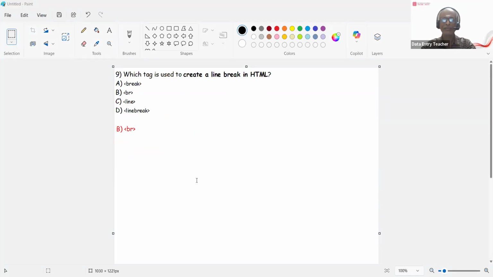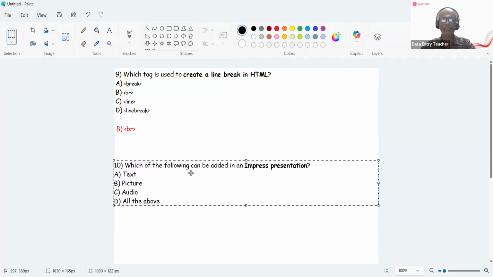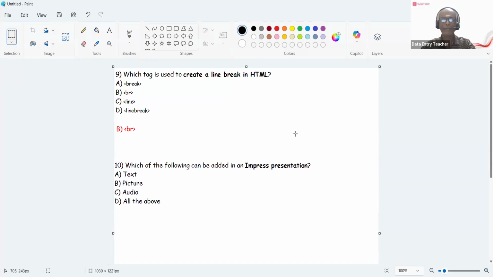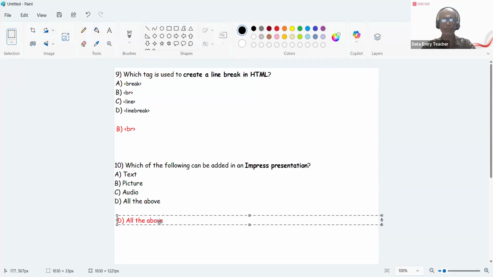Okay, next question. Which of the following can be added in Impress presentation? Impress is an open office presentation tool, whereas Microsoft PowerPoint is a Microsoft tool. So which of the following can be added in an Impress presentation? You can add a text, you can add a picture, you can add an audio, so all the above. That is the answer here.